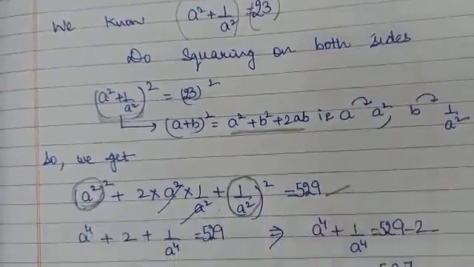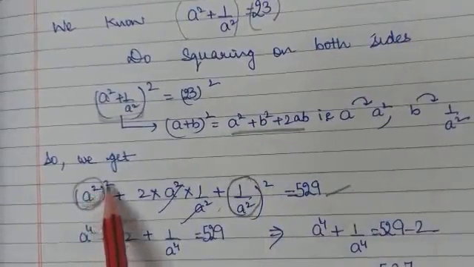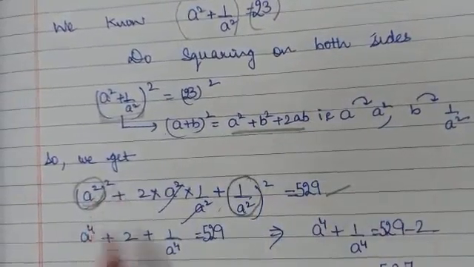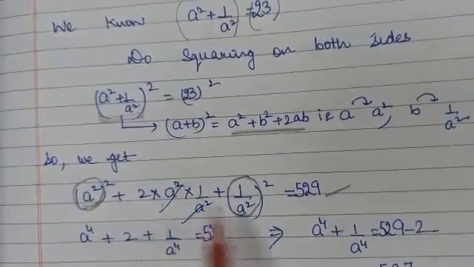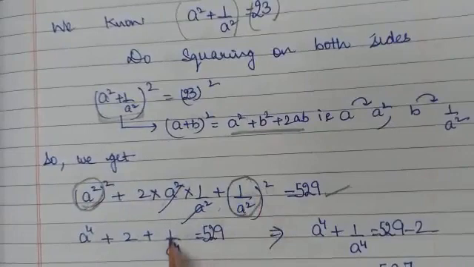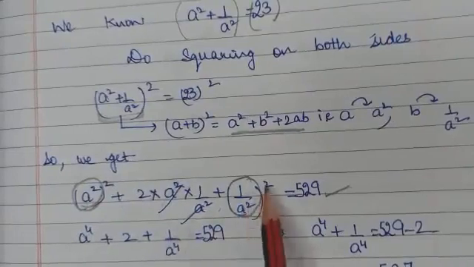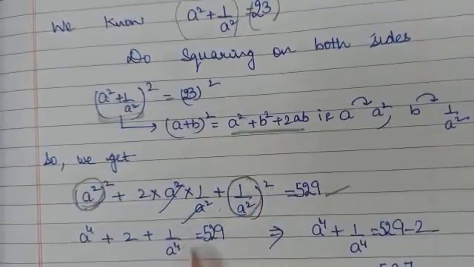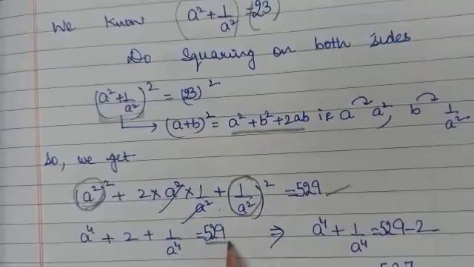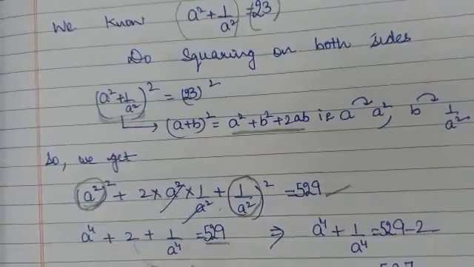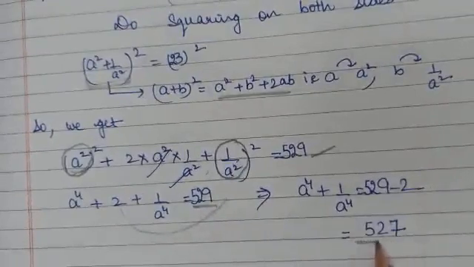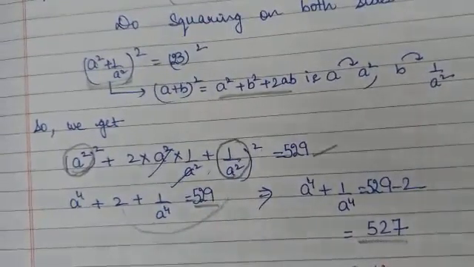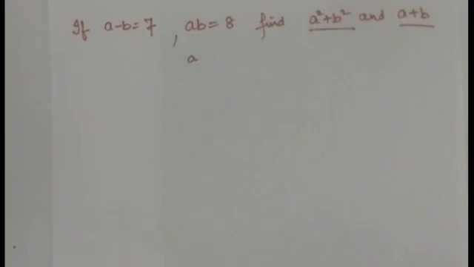529. Now this is 2 multiplied by a square into 1 upon a square. This a square I will cancel, I got 2. And 1 square is 1. A square whole square is a to the power 4, is equal to 529. Now this 2 will go to that side. So finally we get the answer 527. Let us discuss the next question.